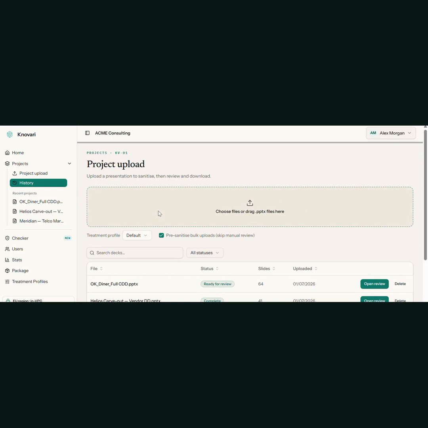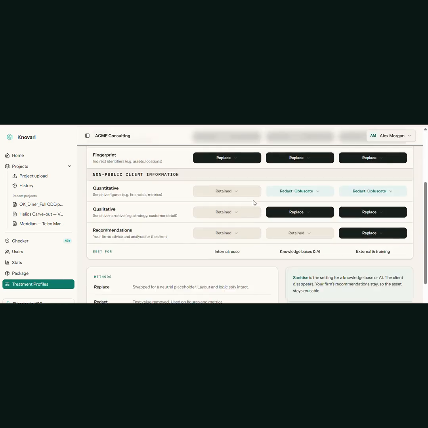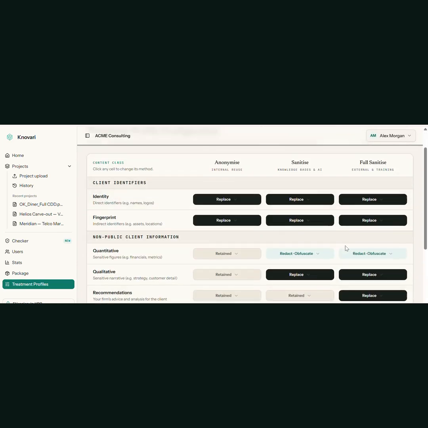Let's see Knovari in action. Select a treatment profile and then upload one or multiple presentations. What's a treatment profile, you ask? This is where Knovari gets really clever.